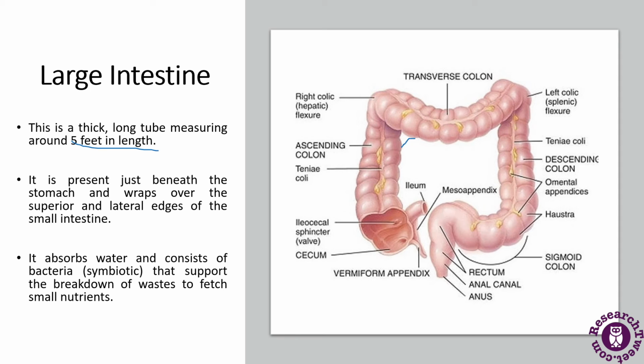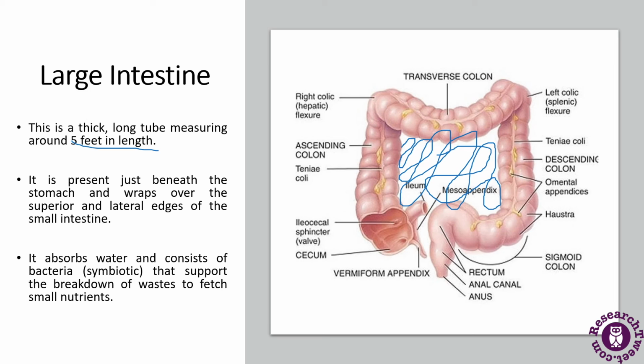Where we were showing the small intestine, we were showing it inside this large intestine. So it is just the edge of the small intestine. The large intestine is larger in diameter than the small intestine, but it is shorter in length. Its mucosal epithelium contains mostly absorptive and goblet cells. They do not produce any digestive enzymes, and it does absorb water, salts and some